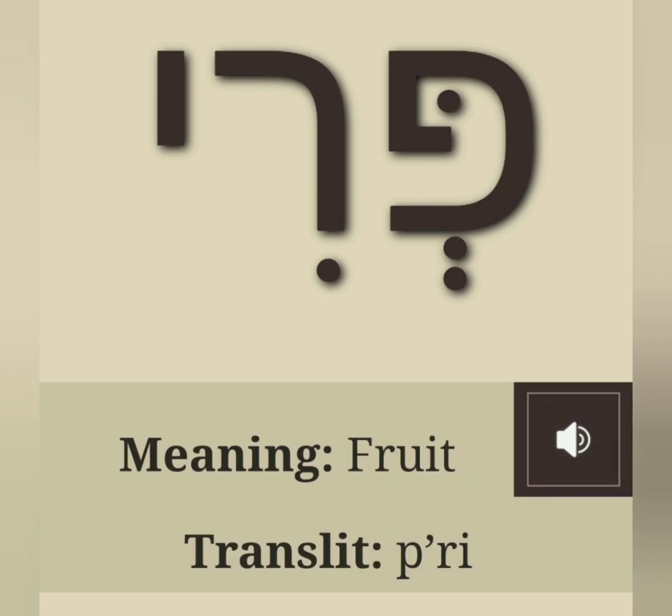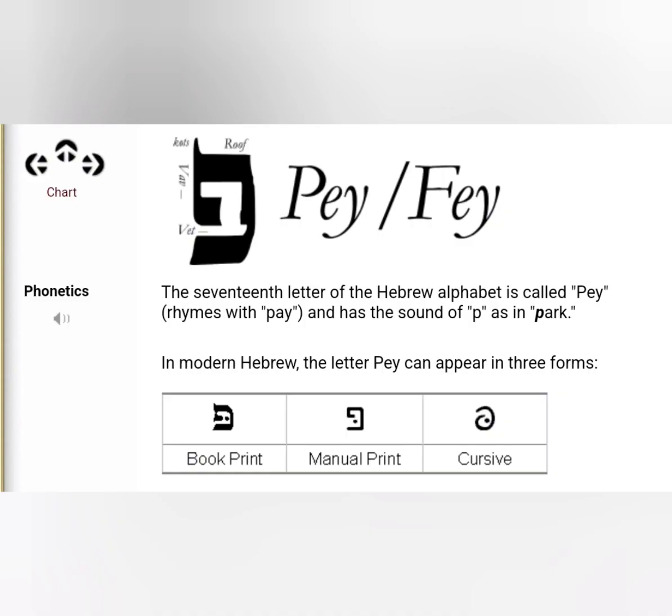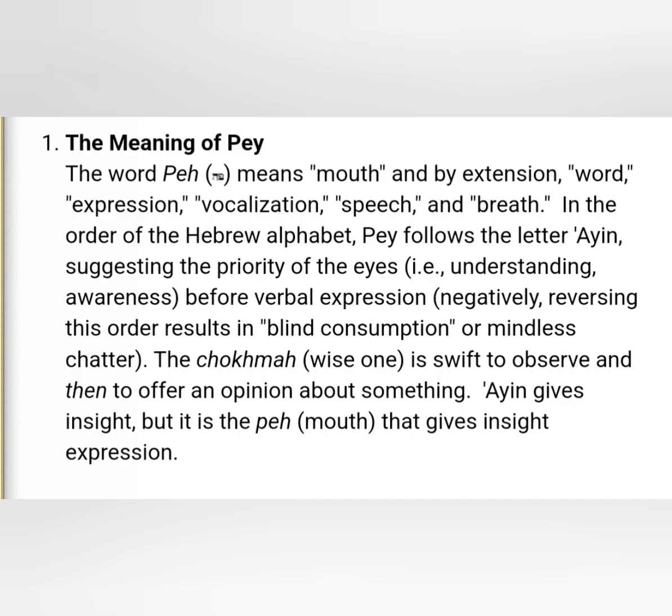The word fruit in Hebrew is peri, and it is spelt with 3 characters from right to left. The first character is pe, the second character is resh, and the third character is yod. As you can see, the first character pe kind of looks like a face with its mouth open. Pe is the 17th letter of the alphabet. It also means mouth or word, expression, or vocalization.